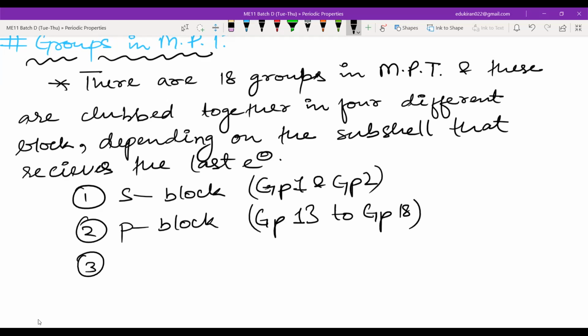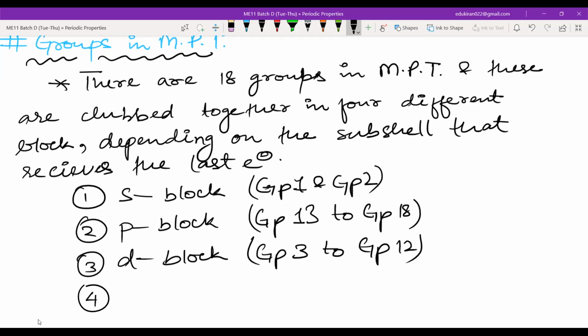Then you have the D block. It holds from group number 3 to group number 12. And at last you have the F block. All the F block elements are present in group 3. We will look at why. This is only in group 3.